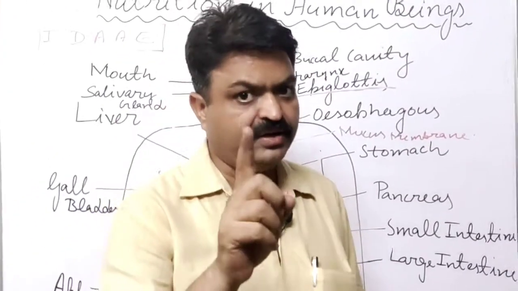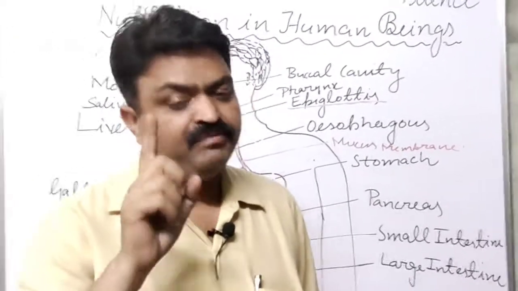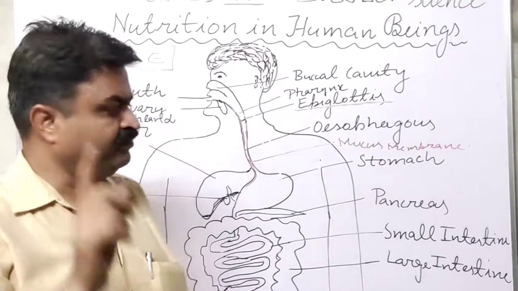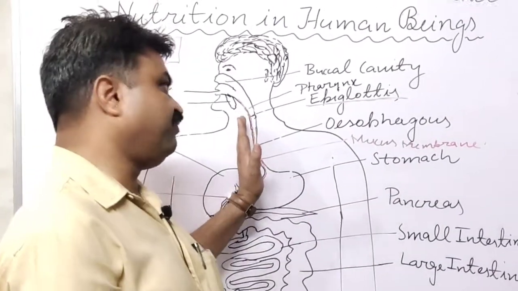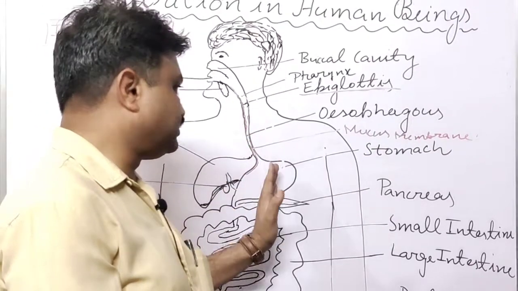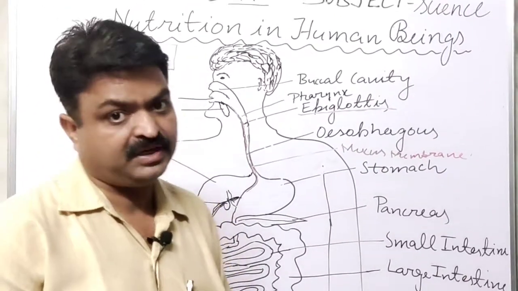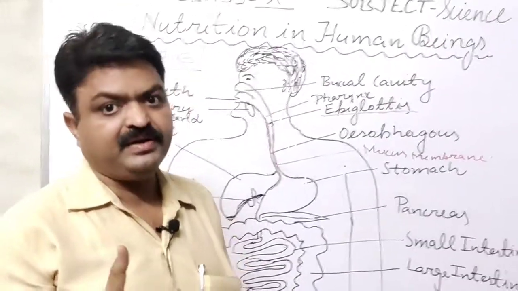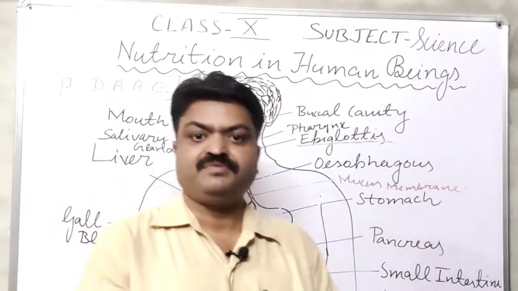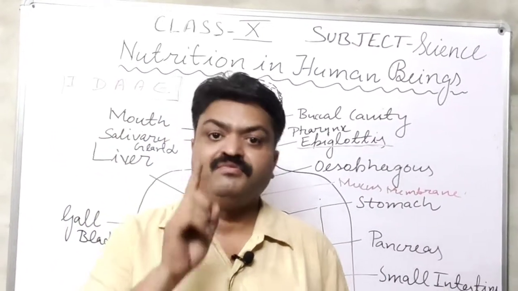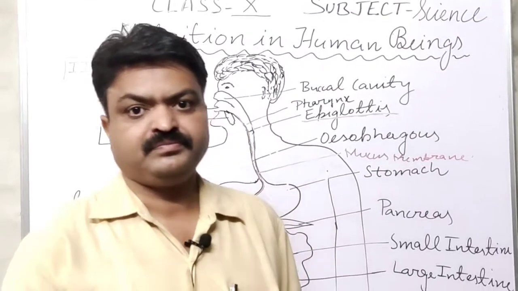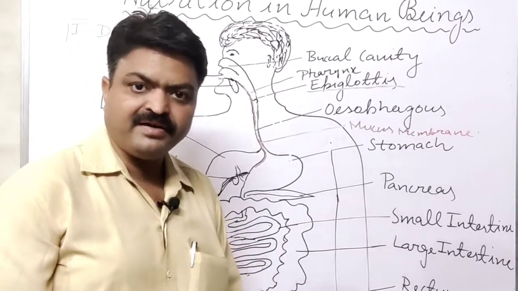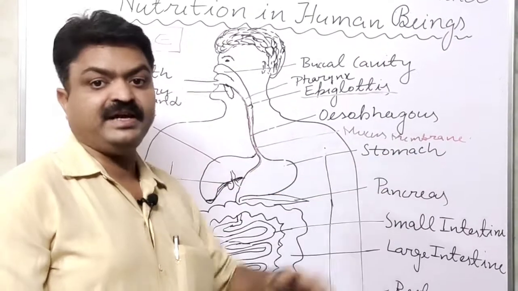What is it? You write it. It is peristaltic movement. With the help of peristaltic movement, the food moves from one part to another. Now the food comes to the stomach. Yes, student. Stomach is the J-like structure inside our body, and it has the bag form. It is found in the bag form, student, where the food is stored.